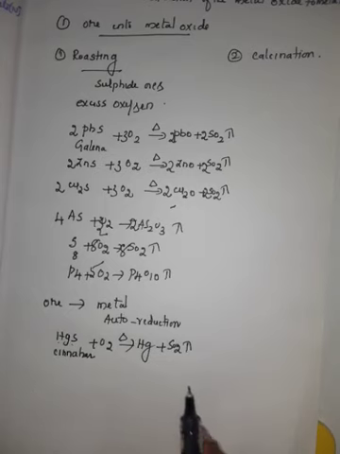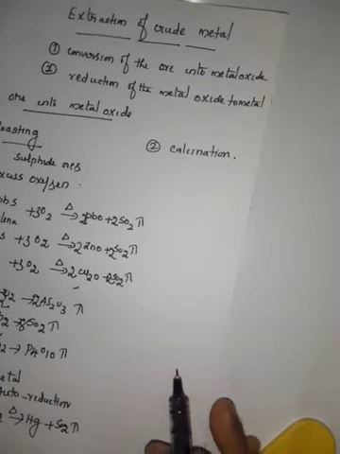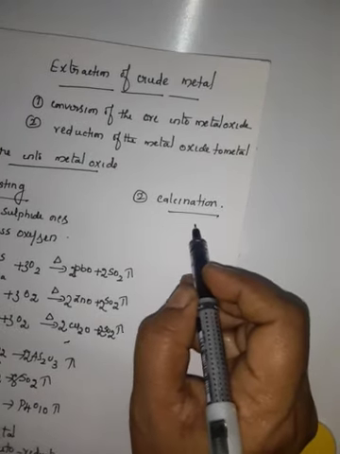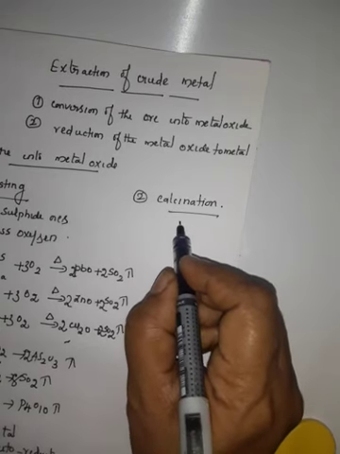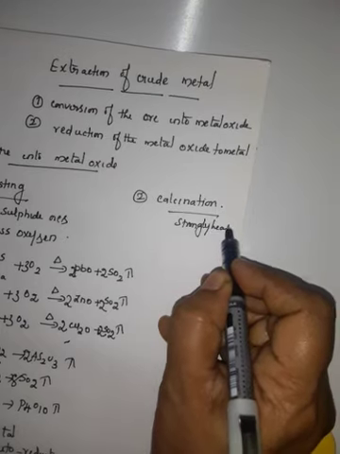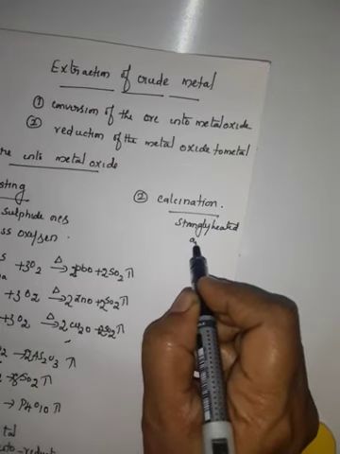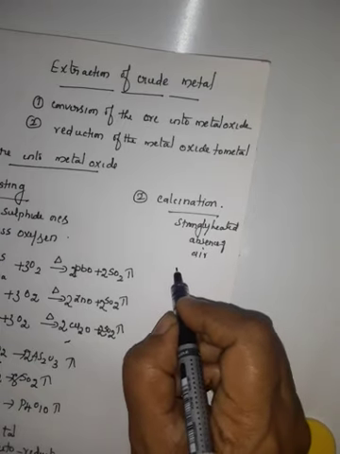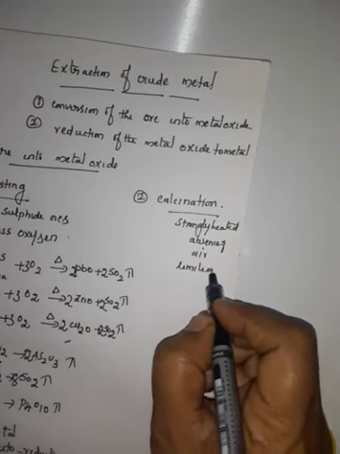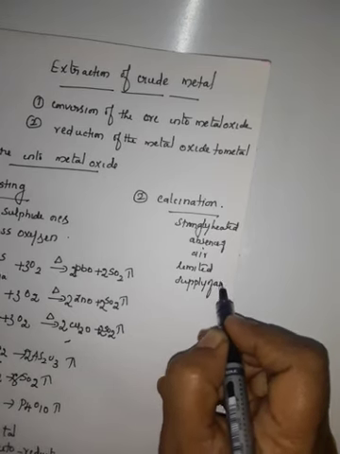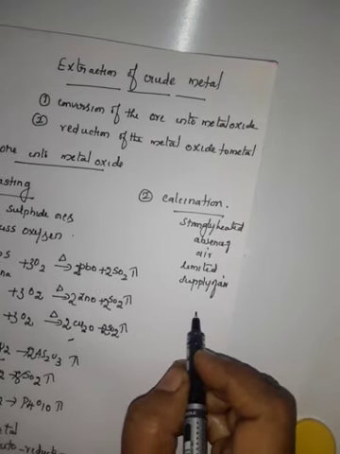Now, what is calcination? Calcination means the concentrated ore is strongly heated, but in the absence of air or with a limited supply of air.